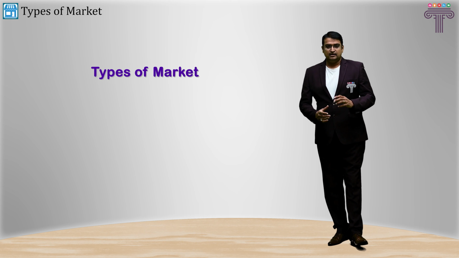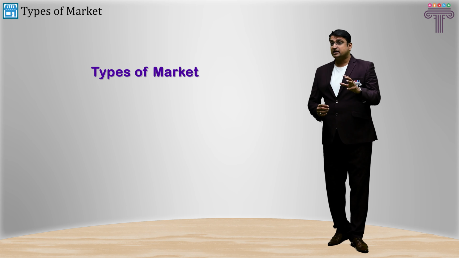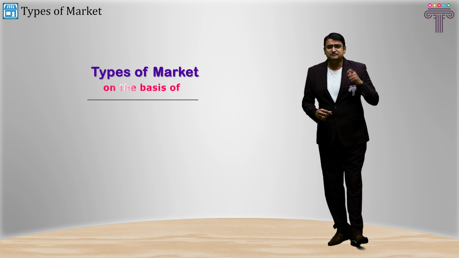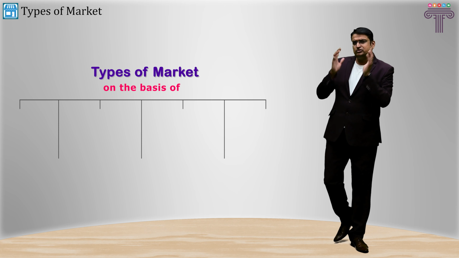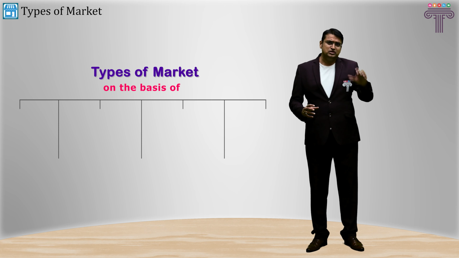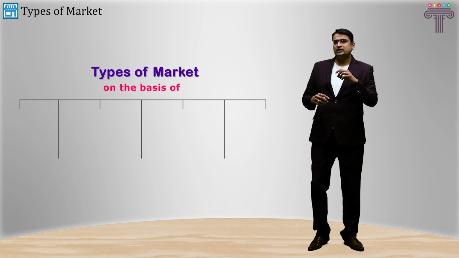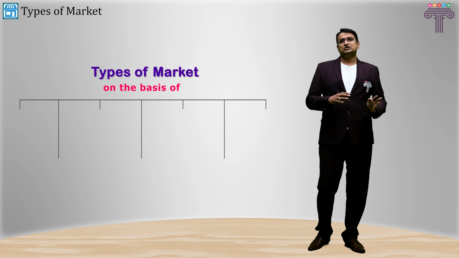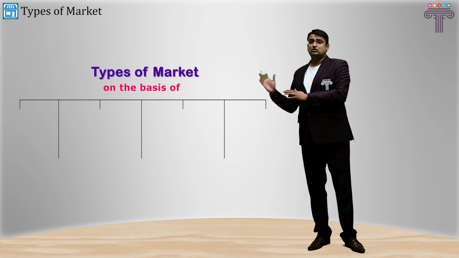Let's understand different types of markets. Well, understand markets are categorized on various logic. Let us first list them down, and then we'll go into the detail and smoothly try to revise everything. So what I'll recommend is to try to understand the logic on the basis of which they are categorized, so that it will be very easy for you to remember.